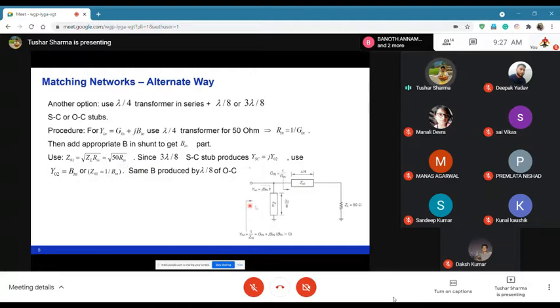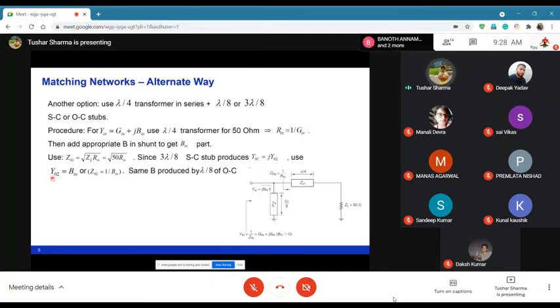Similarly, for the stub, once I know what my jBin is, using that I can actually calculate what my admittance will be and what my Z02 will be. So as I explained earlier, the admittance for this will be equal to the admittance of my Z02 line.